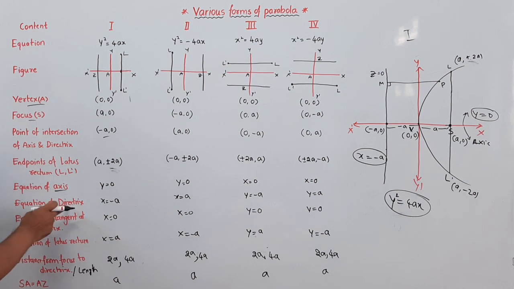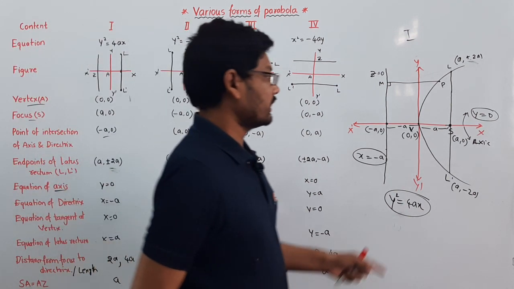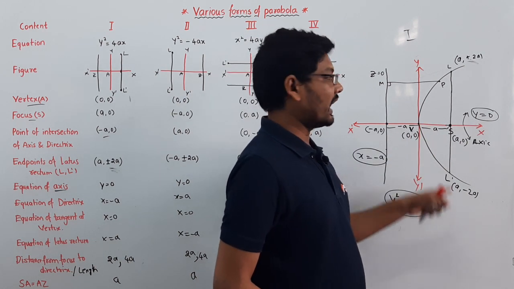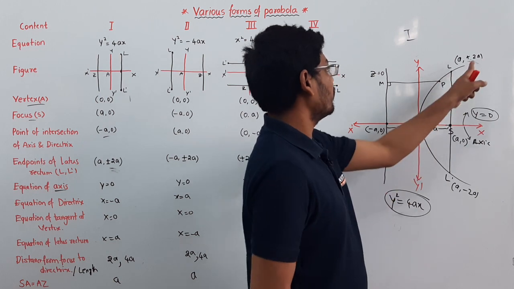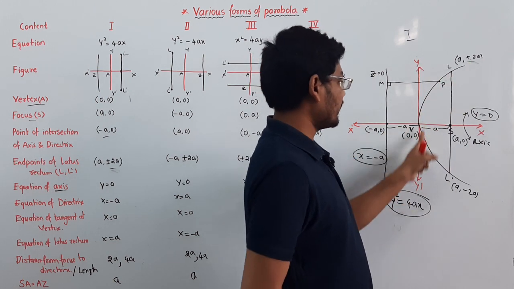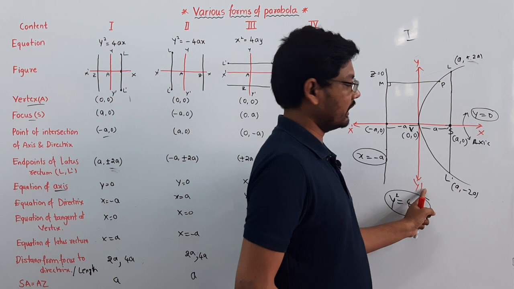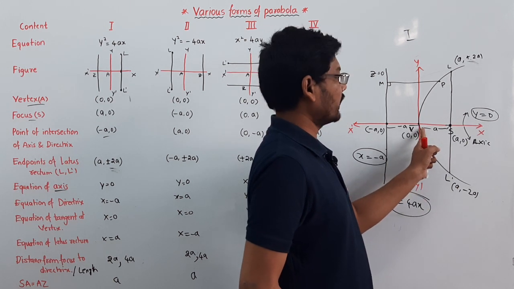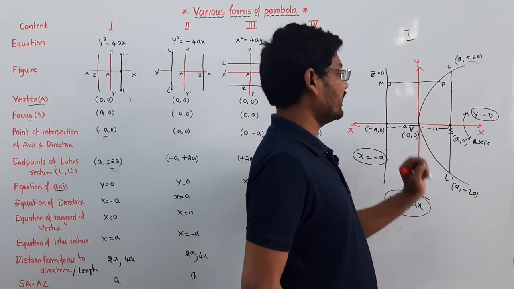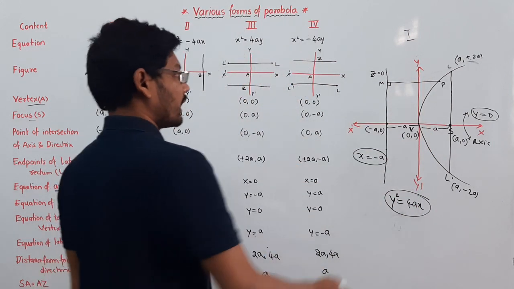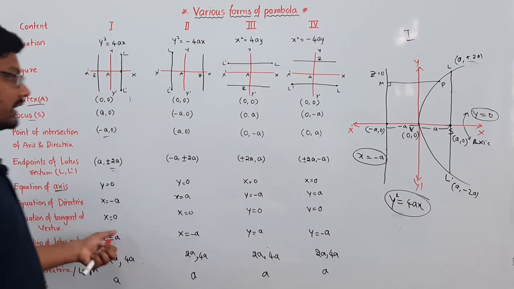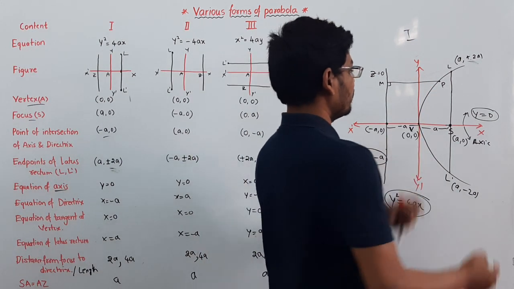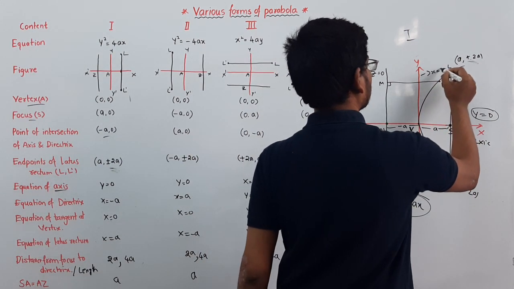The next point is the equation of tangent at the vertex. A tangent is a line whose point of contact with the curve is only one. This is the parabola, and the y axis is the line touching it at the vertex at one point. The point of contact is V. Here we need to write the equation of the tangent at the vertex. That is nothing but the y axis, so automatically we can write it as x is equal to 0.